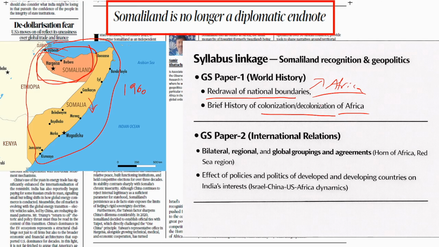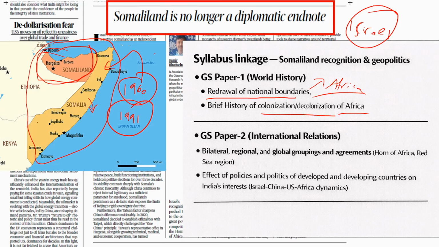Somaliland actually became independent in 1960, but it voluntarily united with the rest of Somalia. Now it is a single country, but there were some issues and they started demanding independence from 1991. But no country in the world was recognizing Somaliland. Presently, Israel has recently recognized Somaliland as an independent state separate from Somalia. So this is receiving different kinds of criticism, etc.